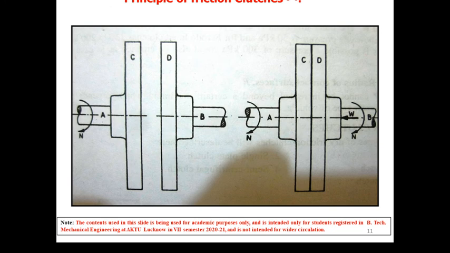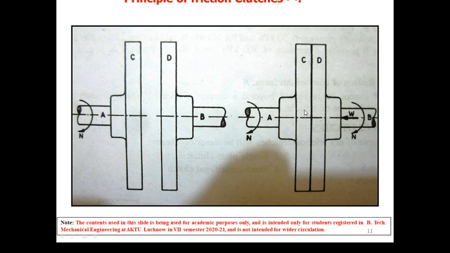So what is important? The importance is the parameters like the axial load that is applied by the driver or by the user. There should be some friction material, so the coefficient of friction of that friction material plays an important role. Then the torque required to be transmitted plays an effective role. Then we have to fix the size of the clutch.